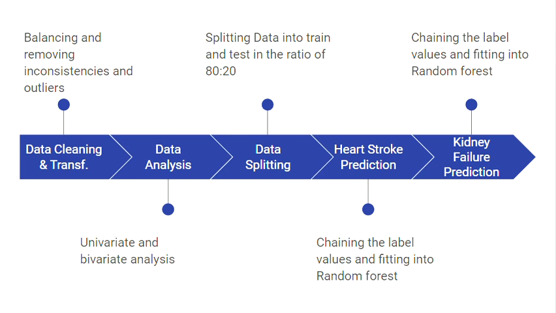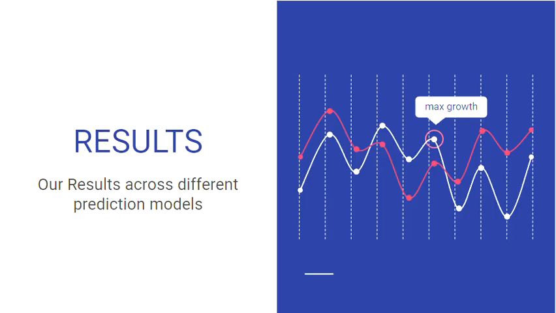And then we did some data analysis, that is univariate and bivariate, which you saw in the previous slides. Then we split our data, eventually changed the label values, and fitted it into the random forest. So our results mainly include kidney failure detection, kidney failure prediction, and heart stroke prediction.